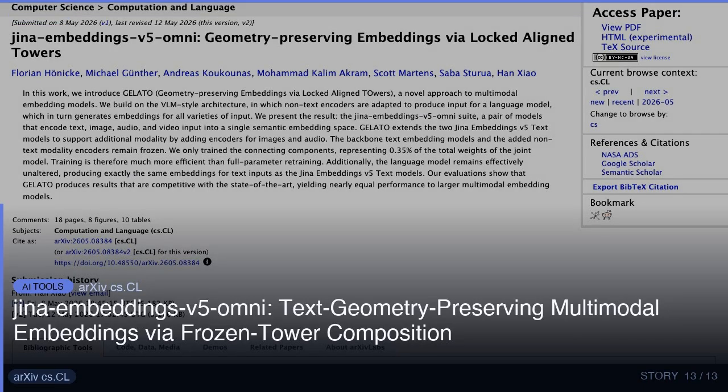This is a tool I'd actually use. Let me tell you why. Jina Embeddings v5 Omni: text-geometry-preserving multimodal embeddings via frozen tower composition. 2605.08384 v1, announced type: new. Abstract: In this work, we introduce frozen encoder model composition, a novel approach to multimodal embedding models. We build on the VLM-style architecture, in which non-text encoders are adapted to produce input for a language model, which in turn generates embeddings for all varieties of input. My take: this lowers the barrier significantly.